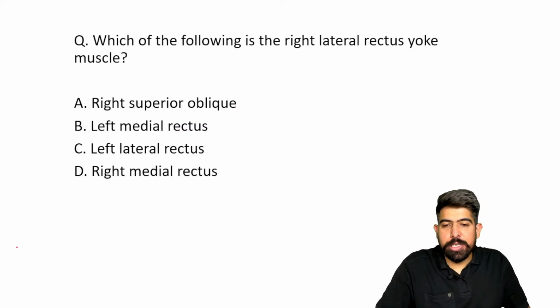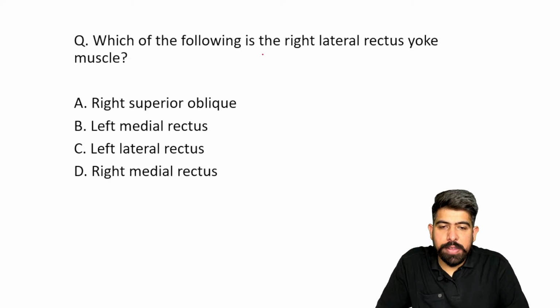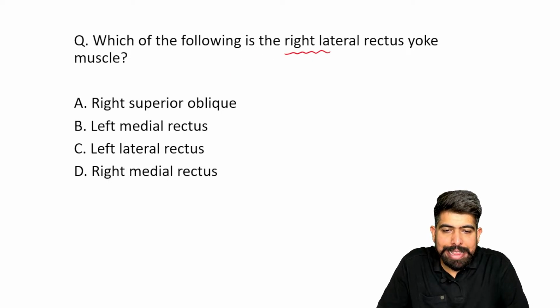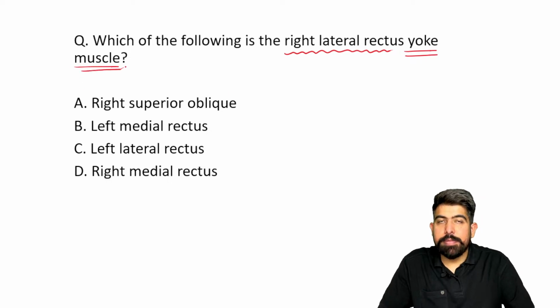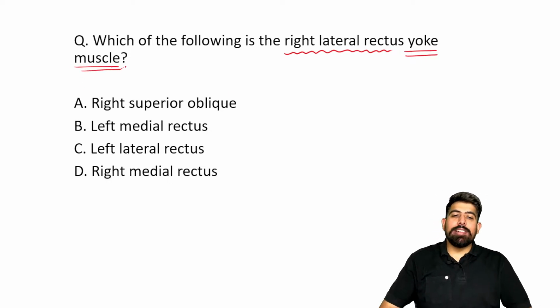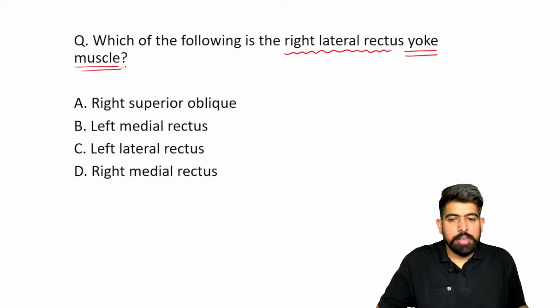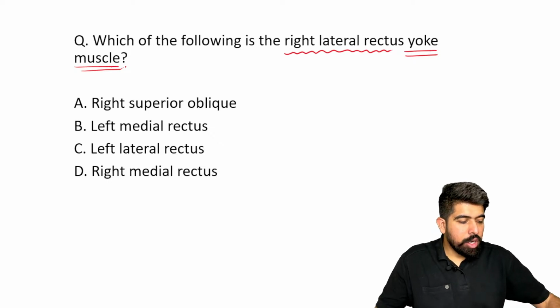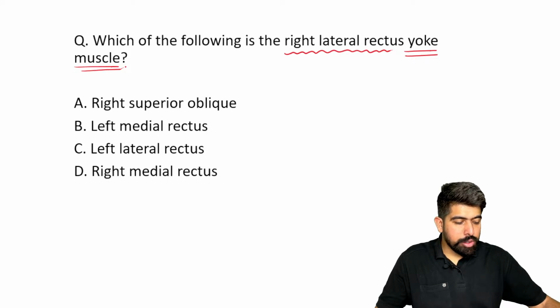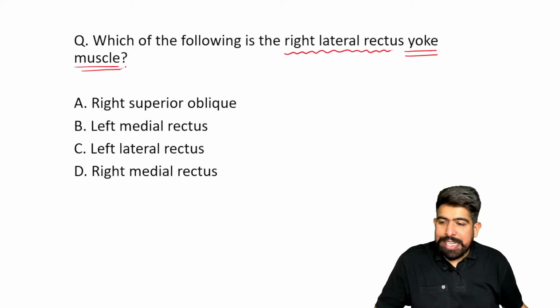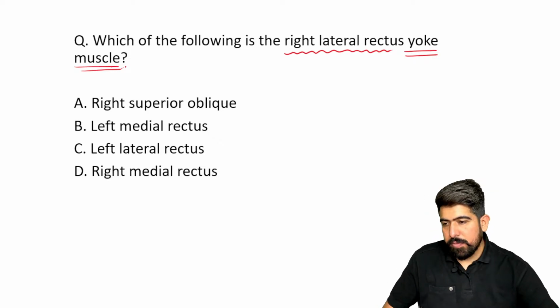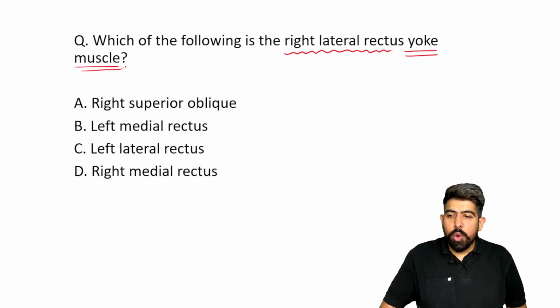Let's move forward to the next question. Which of the following is the right lateral rectus yoke muscle? Now, first of all, you have to understand this to remember the question, so that if this type of question is asked later also, you will not forget it. What is the yoke muscle?